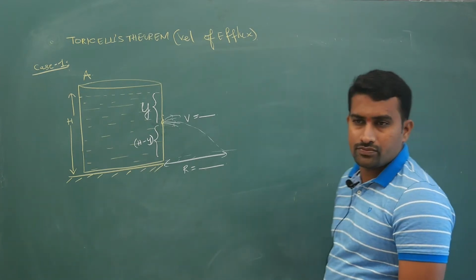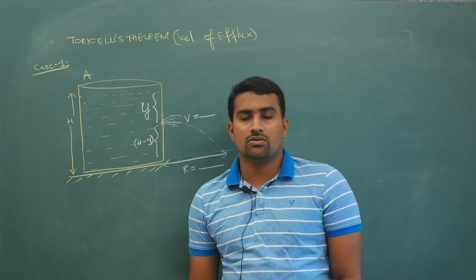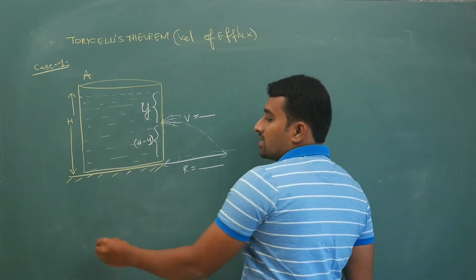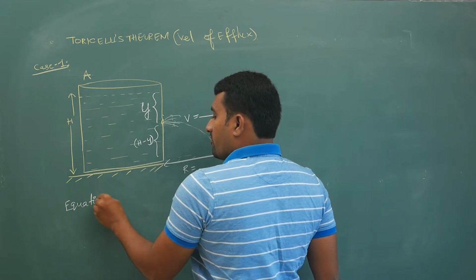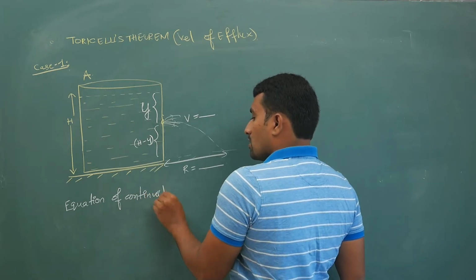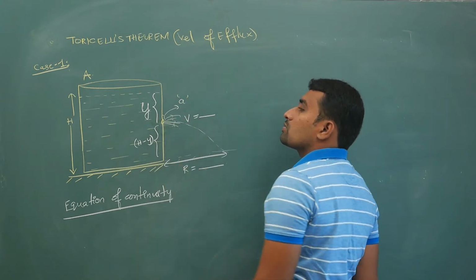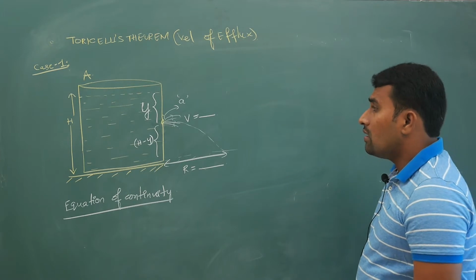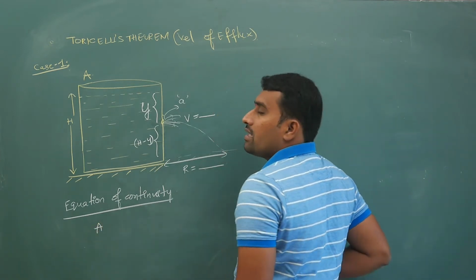So I told you, whatever happens, stick to basics. Two equations: one is the equation of continuity and the other is Bernoulli's equation. First, the equation of continuity. Let us say this area of cross section is given as small a, it is very small.